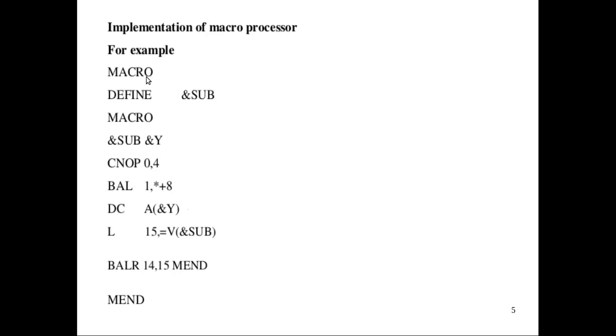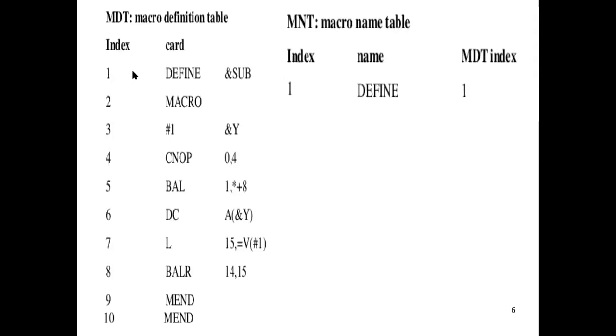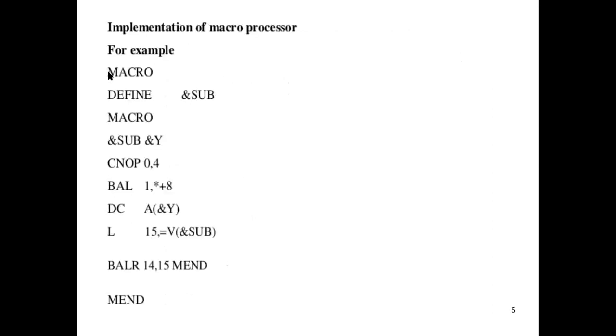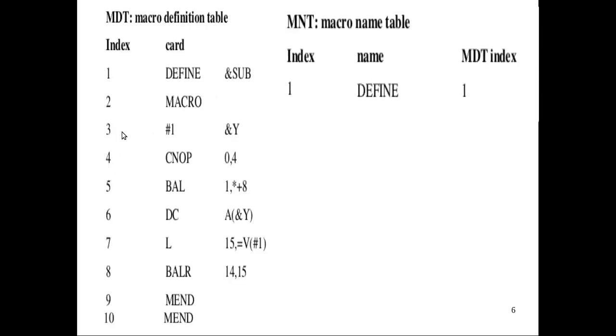Whenever we are storing the outer macro, first we will see the macro pseudo opcode, which means it is a macro definition. Then it will read the next line. What is the next line? Define ampersand sub. That particular line will be stored into the macro definition table in the place of index 1. Then it will store the next line, macro, as such, because it is the body of the macro define, so it has to be stored as such into the macro definition table.